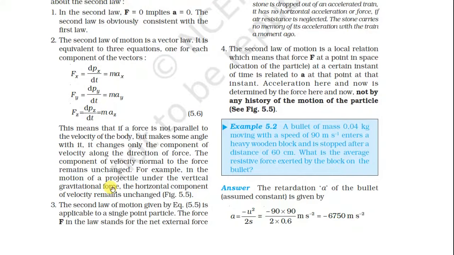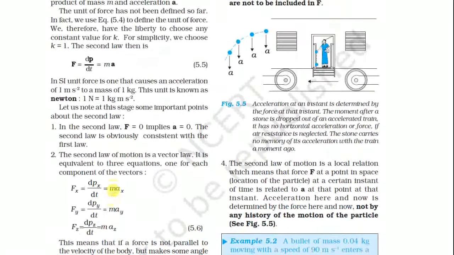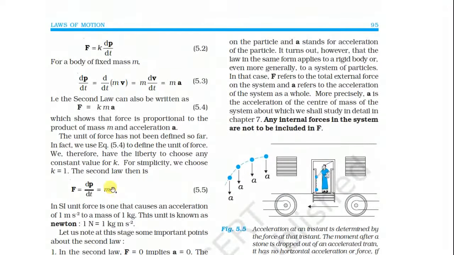The third thing is that the second law of motion is applicable to a single point particle. So the force F in the law stands for the net external force on the particle, and a stands for the acceleration of the particle. It turns out, however, that the law in the same form applies to a rigid body, or even more generally, to a system of particles.